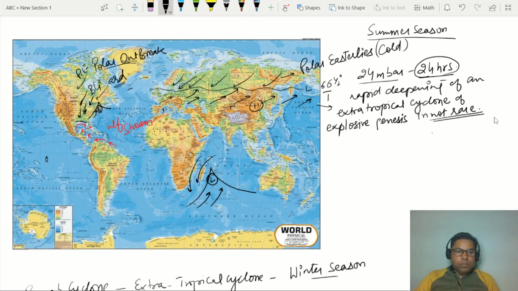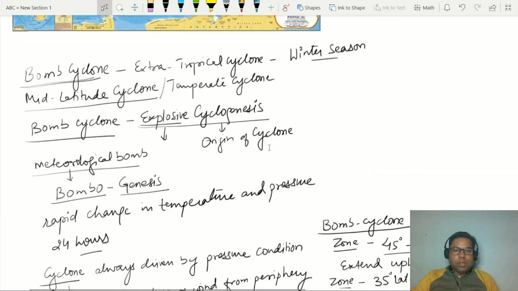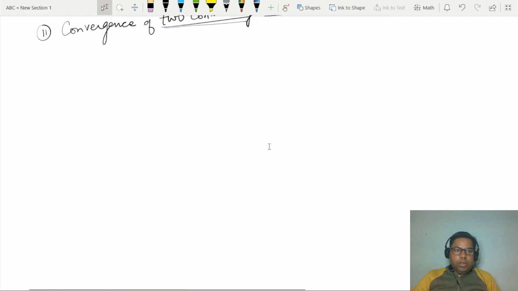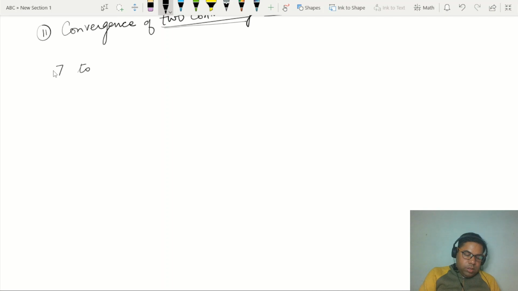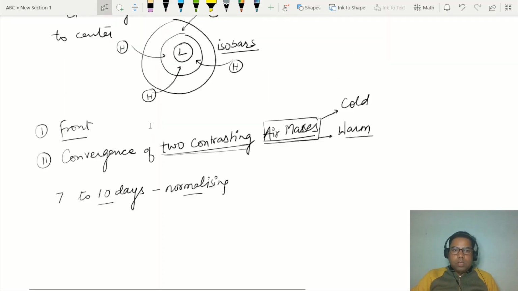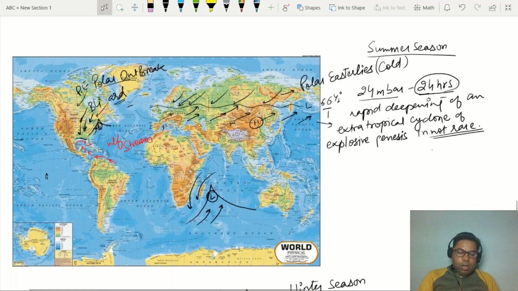So now the concept here is how long it will be existing in the USA, the land of the USA. Experts have said that this cyclonic condition or effect will continue up to 7 to 10 days. After this, the situation will start normalizing. Now I will tell you why they have said this. The explanation is all there in our discussion.